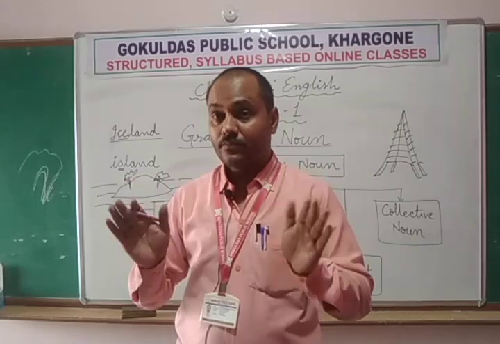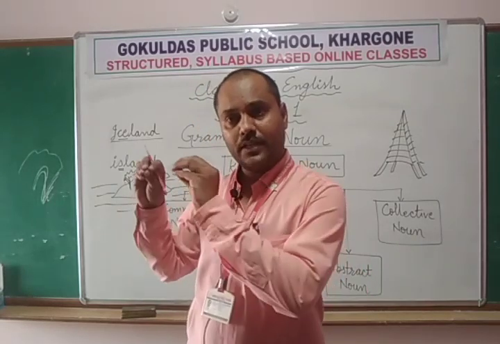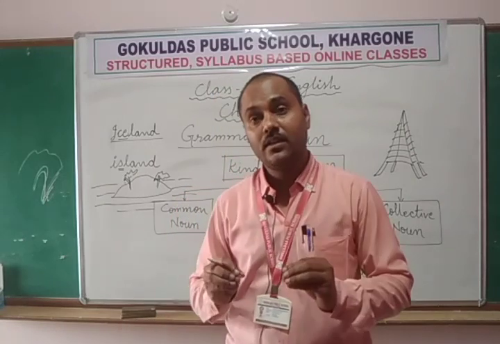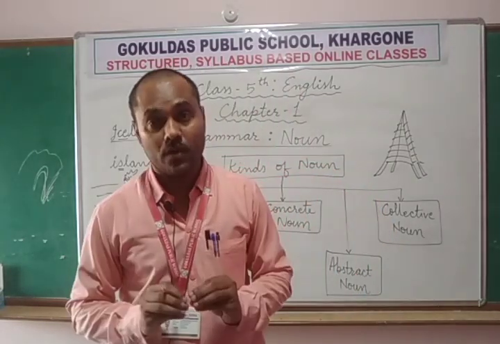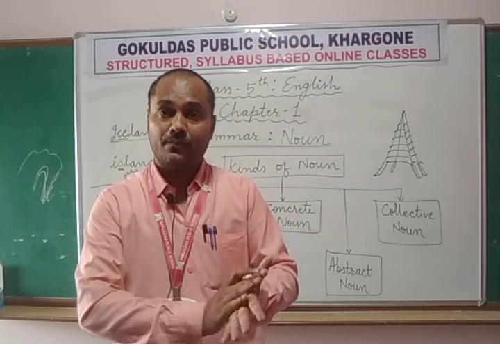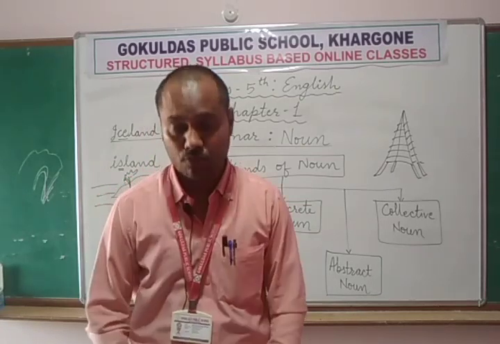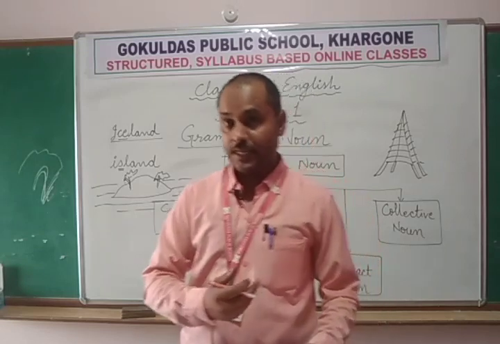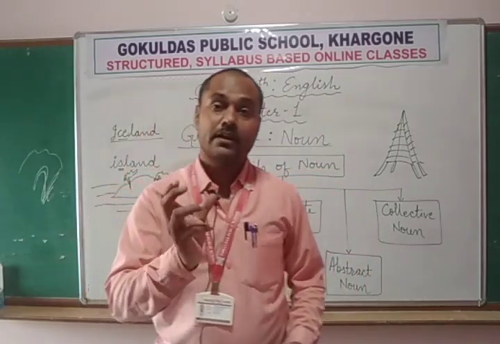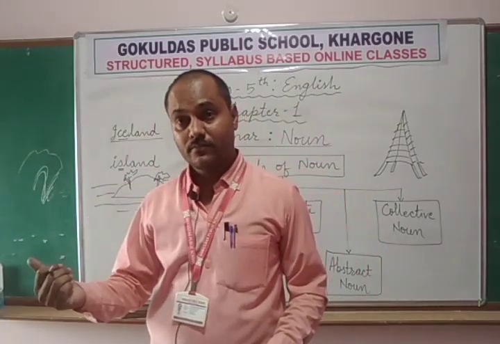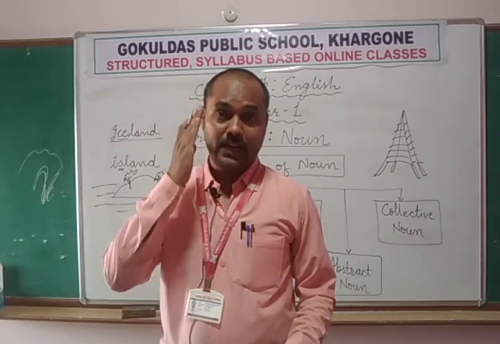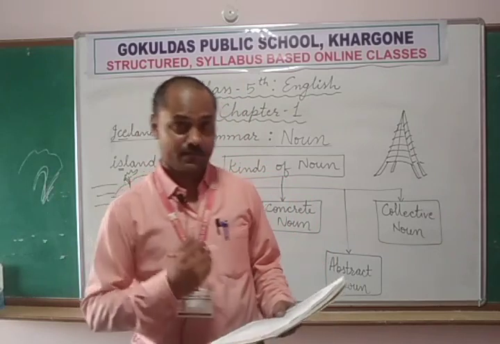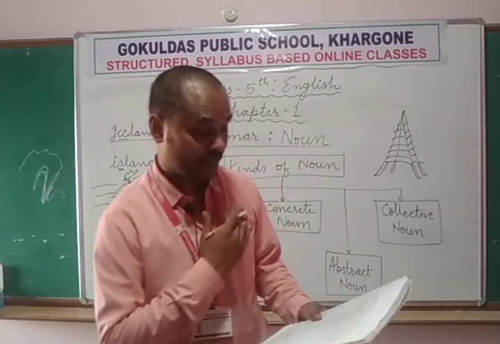These are things we have given names to, but they don't exist in the physical world. We cannot touch them, but we have given names to those relations, ideas, or qualities. For example, he is very clever. Clever is a quality of that person that cannot be seen, but can be imagined, realized, or felt by our heart only.